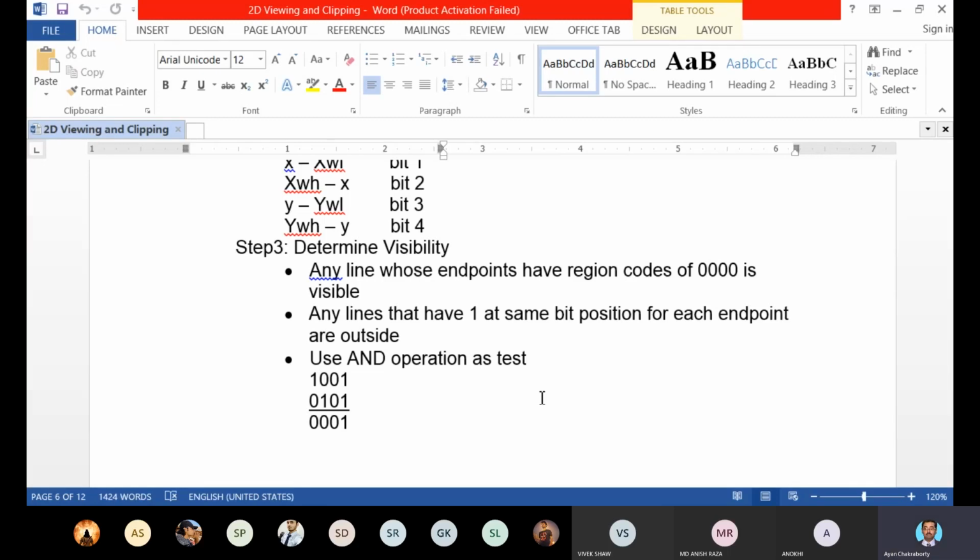Have the region codes of 0000 is visible. That is the first logic. A line has two endpoints. A line always has two endpoints.